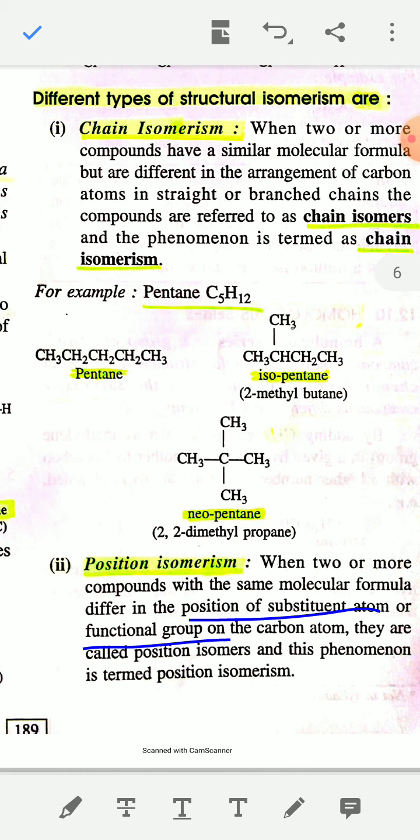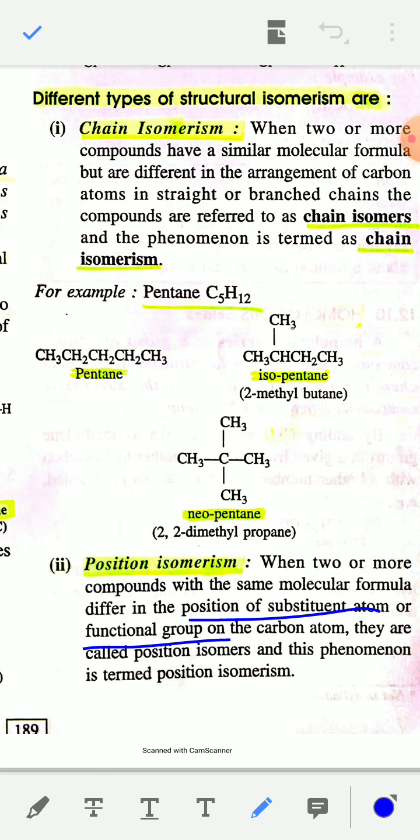They have the same molecular formula, but their chain lengths are different. For example, pentane C5H12.